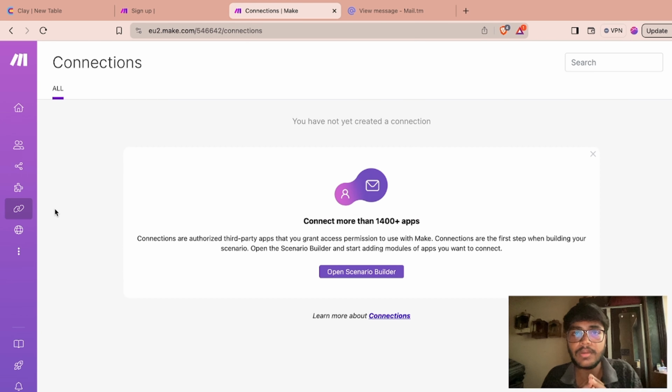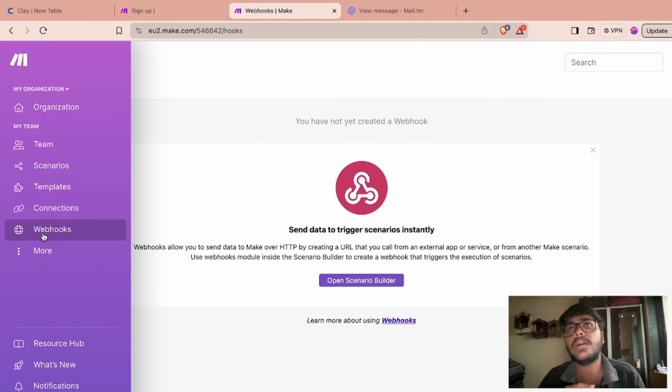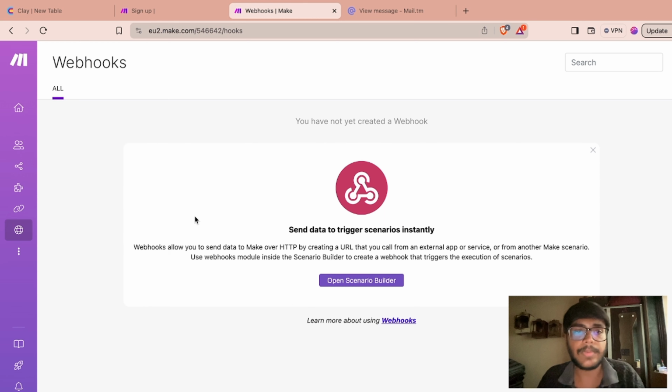Then the connection, which means the connection from application to application. Let's say you connect Facebook or Google Ads, it will show those applications here, right? I'll show you that in a second as well. Webhooks: I'm going to explain all about webhooks in a separate video, where I'll go deep into how webhooks work, what webhooks are, and how we can use them to build automation systems in a CRM or Slack, right? So we will dive into that in the upcoming videos.